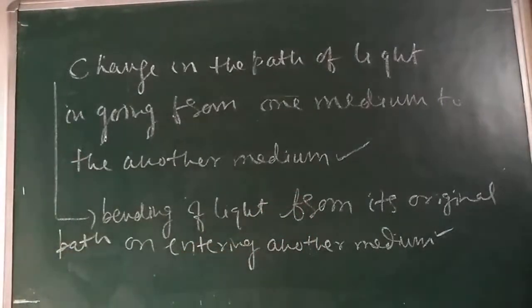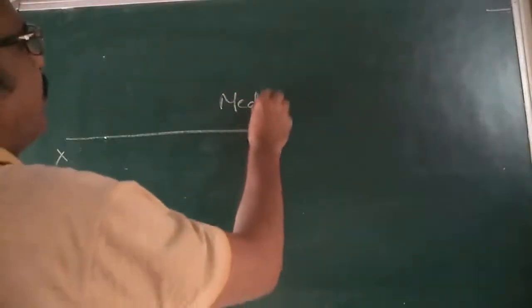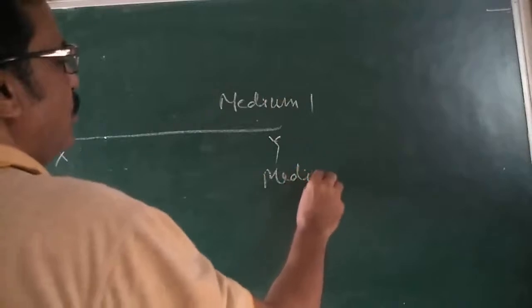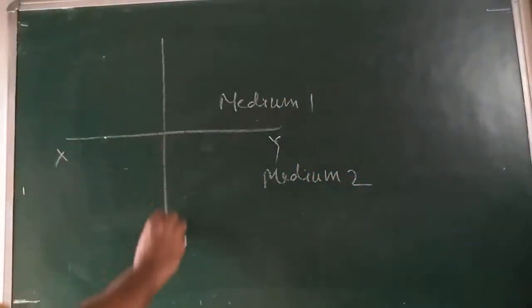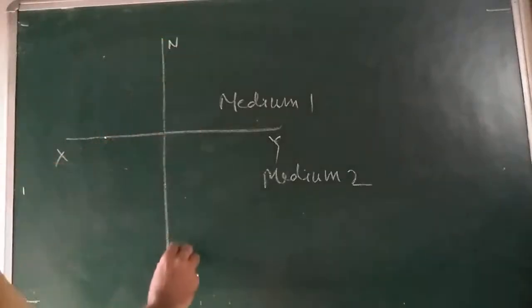So I can say, my dear children, if I am drawing a diagram, say like this, this is the interface XY for the two different media. Suppose this is our medium 1 and this is our medium 2. This is a normal on this interface, say NN'.